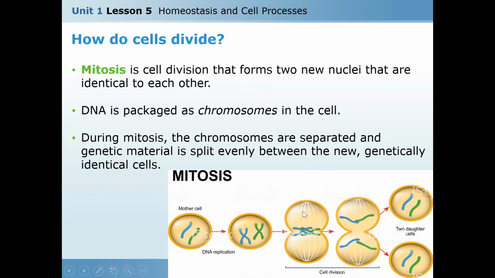Then during the division, the split will occur for this genetic material or chromosomes to ensure even distribution of the genetic material between the two daughter cells. So mitosis will produce double the number of cells of the mother cell, each one identical to the mother cell.